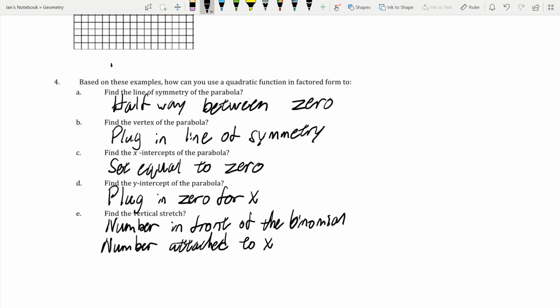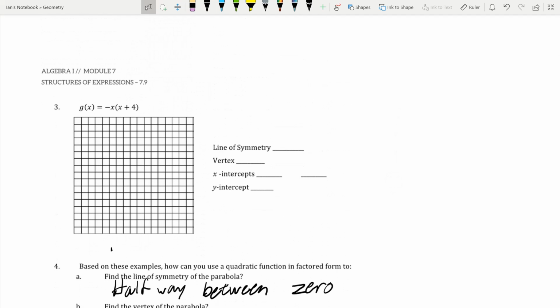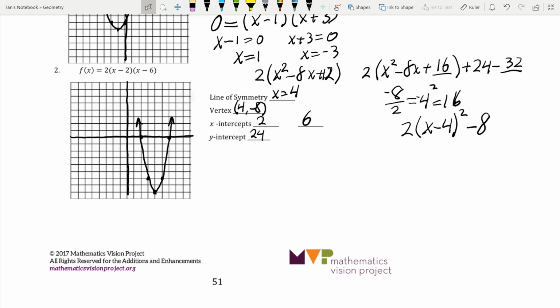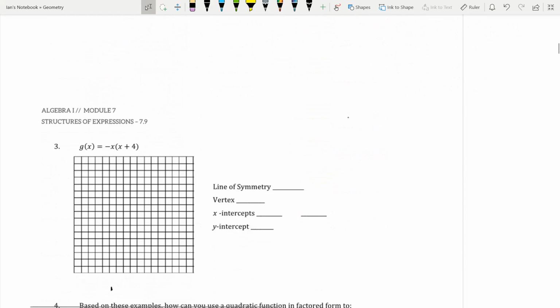Okay, so if we look back up here, number 2, it was the number that was out front here. That was our vertical stretch. Now that number could have been inside if we were graphing a different parabola.